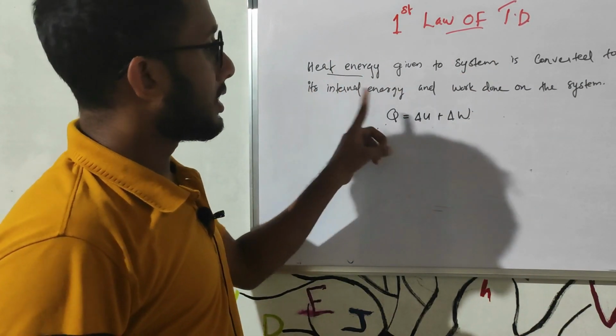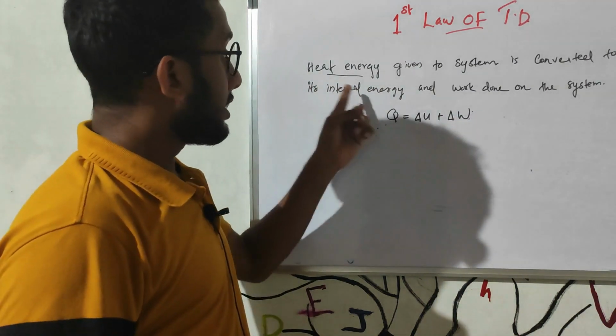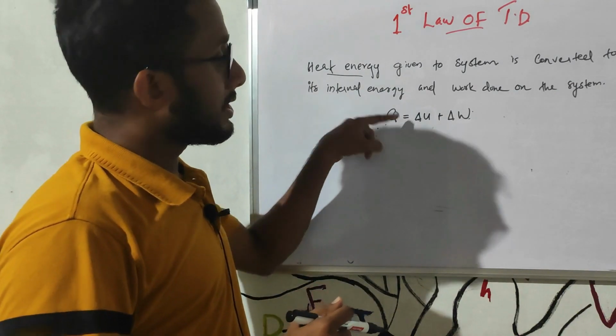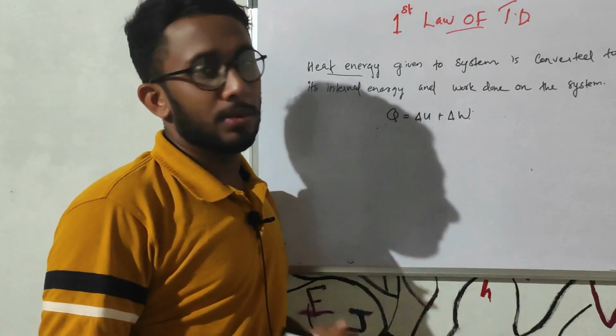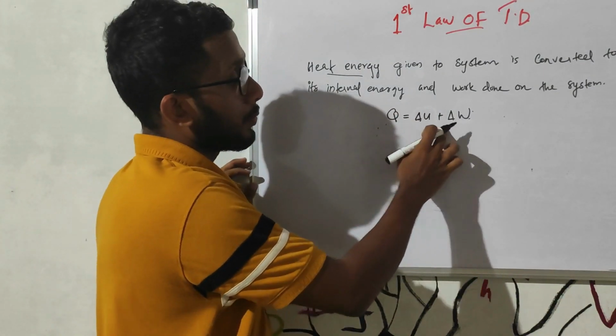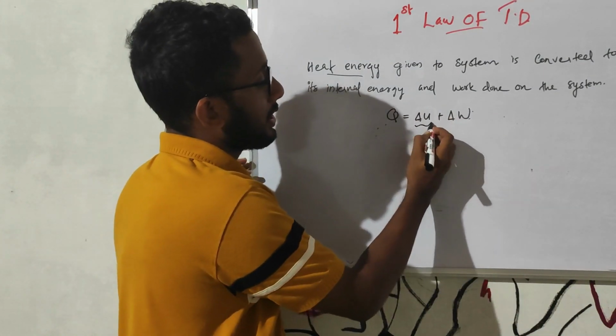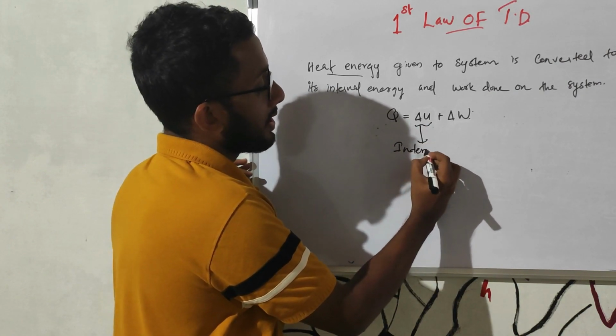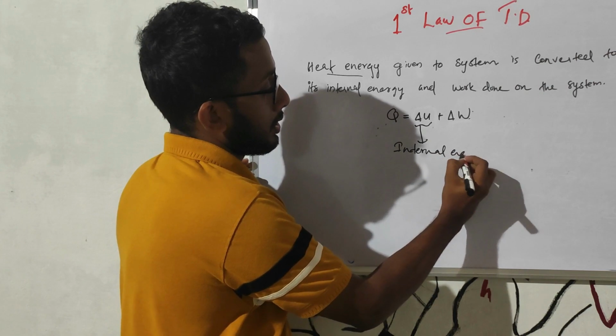Or we can say very clearly that heat energy given to the system is converted into its internal energy and its work done. Heat energy given to the system is converted to its internal energy and the work done on the system. We can represent this as an equation: Q is equal to delta U plus delta W. What's delta U? It is the internal energy, or the change in the internal energy.